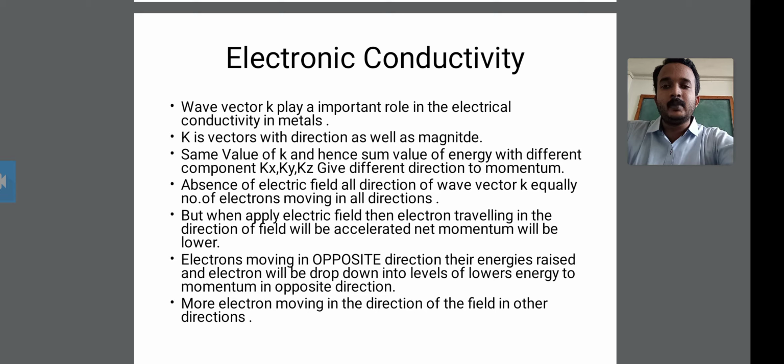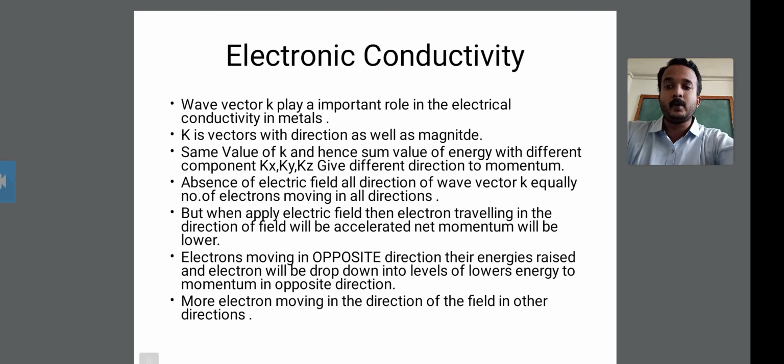In metals there is electrical conductivity, and the wave vector k plays an important role in this electrical conductivity.